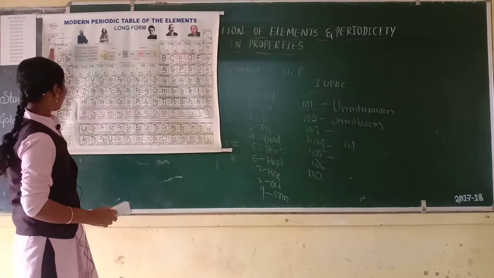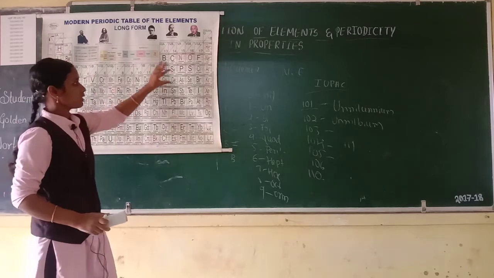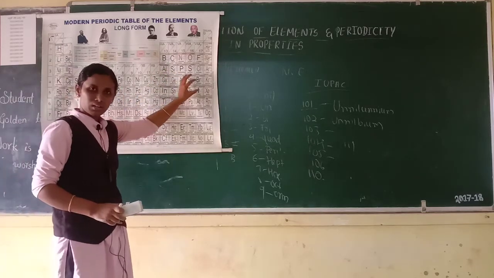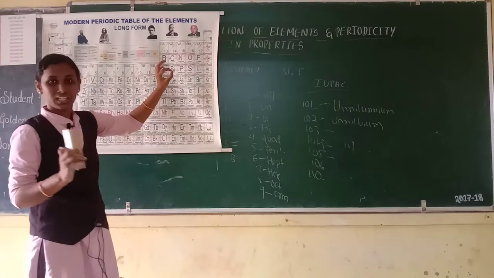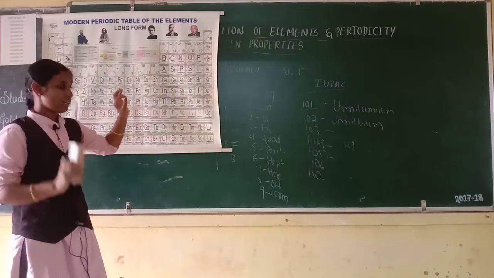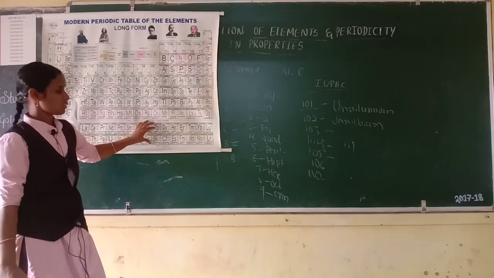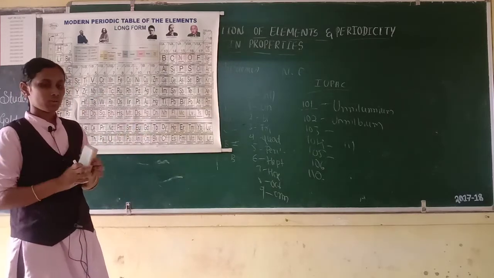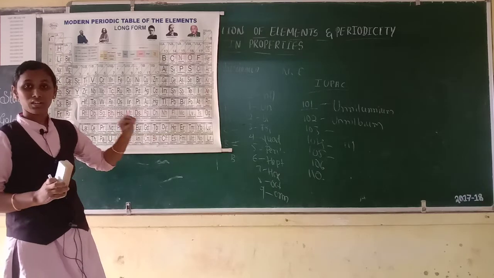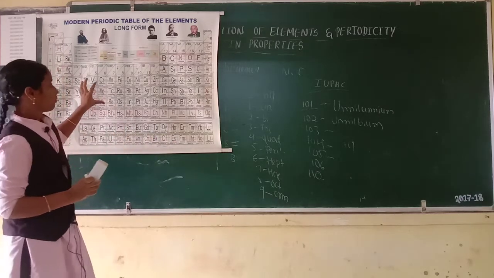That means alkali metals, alkaline earth metals, S block and P block are also called representative elements or main group elements, then transition elements, then inner transition elements. Next, let us move on to metals, non-metals and metalloids.